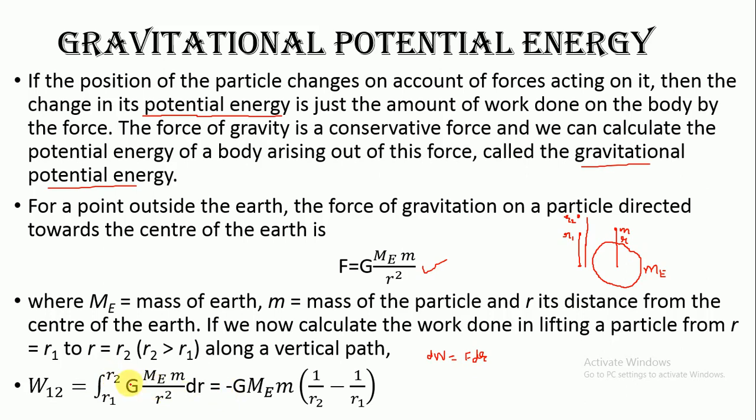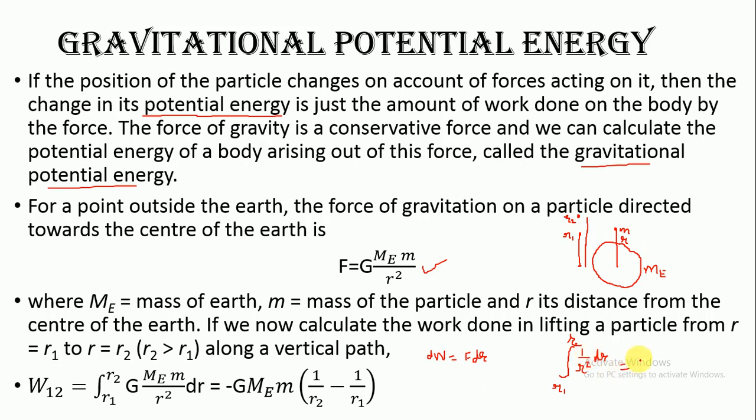Now you see, G is constant, Me is constant, m is constant. You need to integrate, I am writing it here. You have to integrate 1 over r square with respect to r, and limits are from r1 to r2. Now, what would be the integration of 1 over r square? This would become r raised to power minus 2. Using the simple formula of integration, integral of x raised to power n dx is x raised to power n plus 1 over n plus 1.